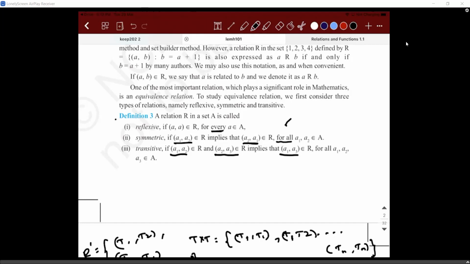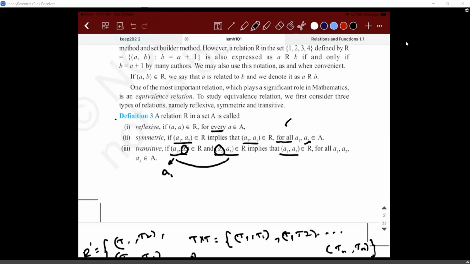So (a1, a2) belongs to R; the first element is a1. You have (a2, a3) which belongs to R. Observe, here a2 is the ending element and here a2 is the starting element. So if (a1, a2) belongs to R and (a2, a3) belongs to R, then if (a1, a3) belongs to R, you call that relation a transitive relation.